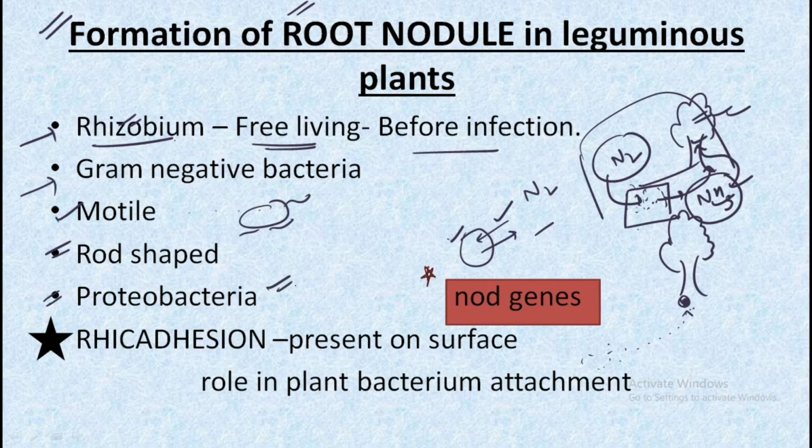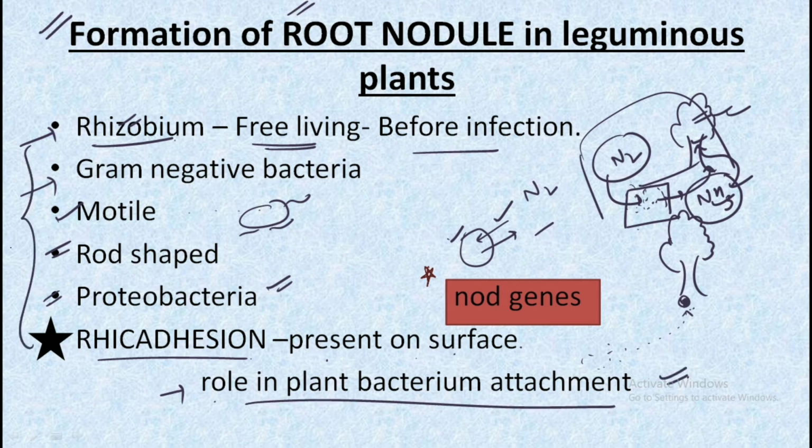The last point to remember is that Rhicadhesin is present on the surface and has a most important role in the plant-bacterium attachment. Make sure you remember all these points because statement-wise questions have been asked from this area. So make sure you remember this.